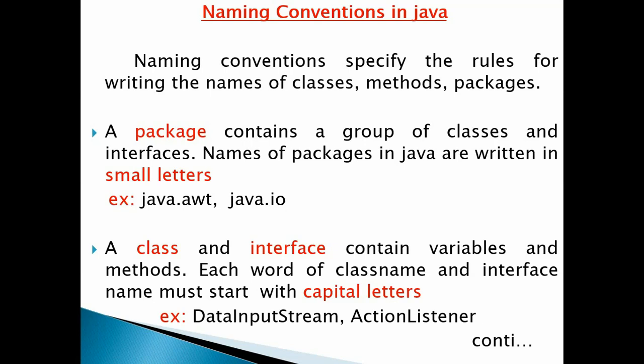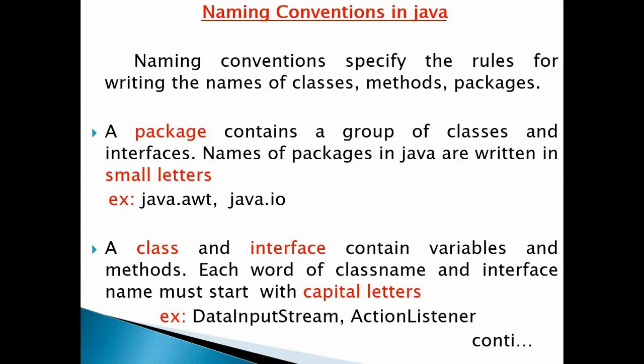Okay, in that case you can specify capital letters for each word's first letter. In data, D is a capital; in input, I is a capital; in stream, S is a capital; in action listener, A is a capital letter and listener L is a capital letter. Okay, so naming conventions are nothing but rules that should be followed for giving names for the classes, methods